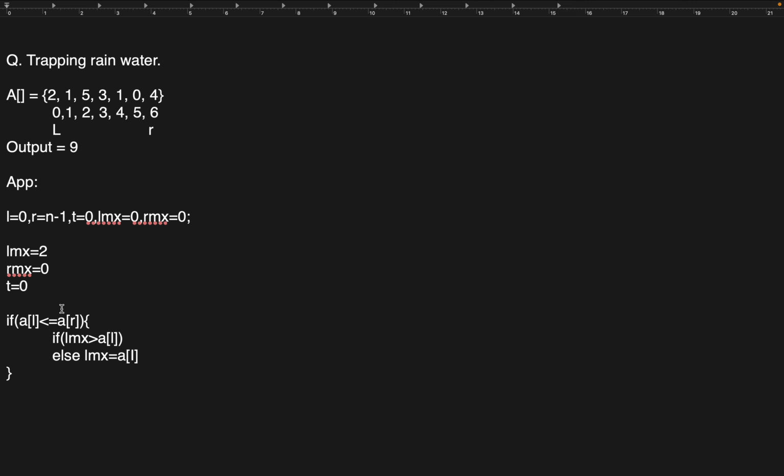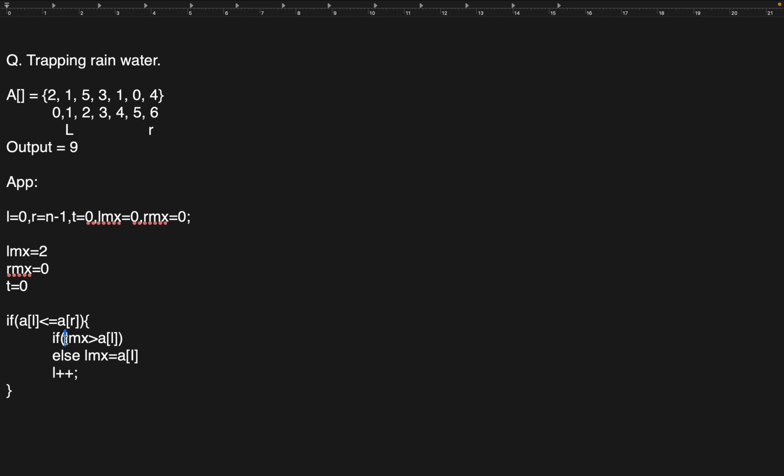Now again, if my left max is less than or equal to right max, what does that mean? I will increment the left pointer as well. Left plus plus. Is it true? Yeah, I will increment my pointer. So my left got incremented and came to index 1. Now I'll check: array of left is less than or equal to array of right. Yes. So I entered the loop.